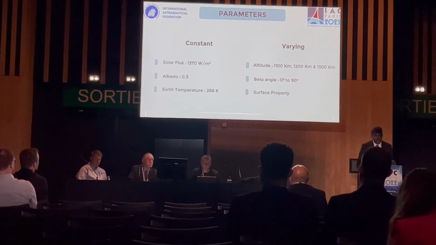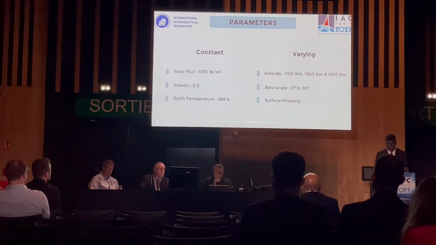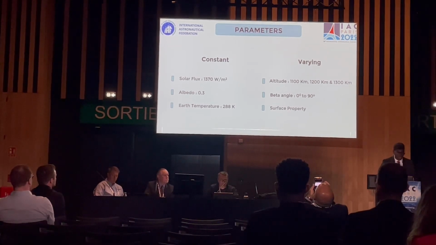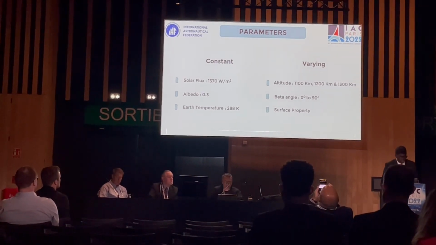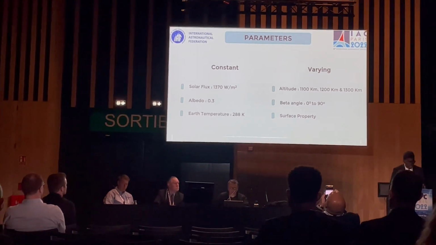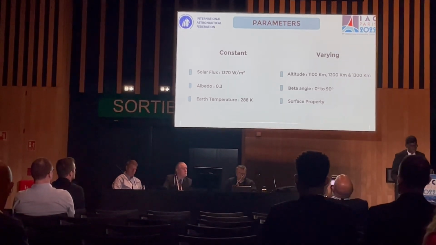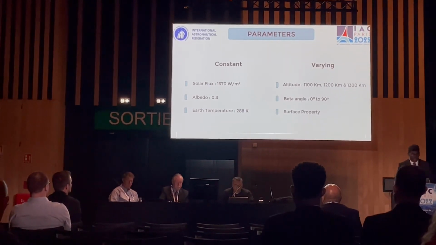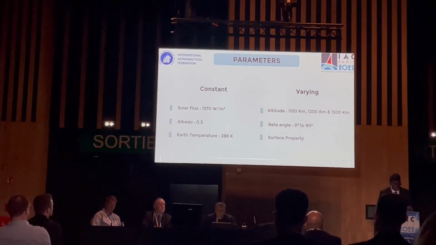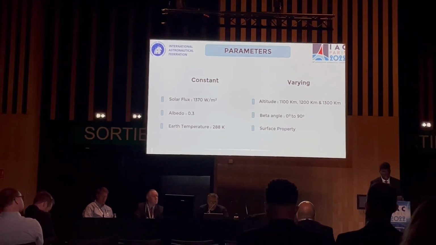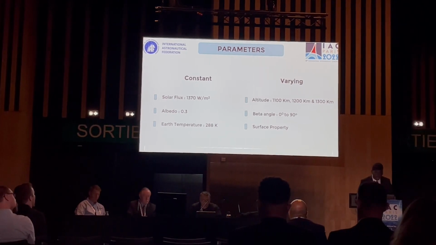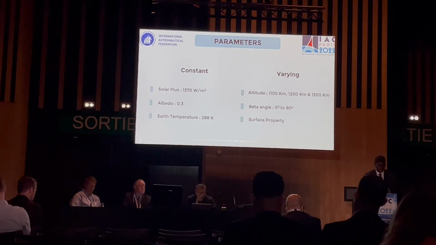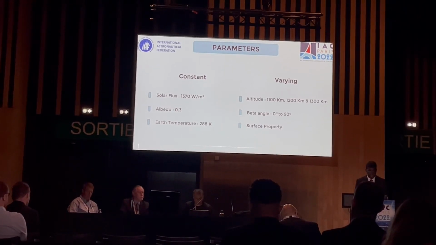When it comes to analysis, there are certain parameters which we consider constant and certain parameters which vary. Solar flux was fixed at 1370 watts per square meter, which is the average value of the solar constant, the albedo was considered to be 0.3 and the Earth temperature was 288 Kelvin, and all of this data was taken from the NASA Earth Observatory website considering LEO. The parameter which we varied was the altitude, for which we have taken 1100, 1200 and 1300 kilometers, as most of the Cubesats and small sats are launched in this particular range. The data were also collected based on these 3 altitudes.